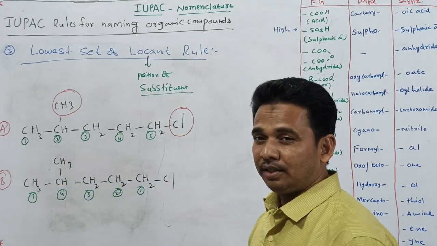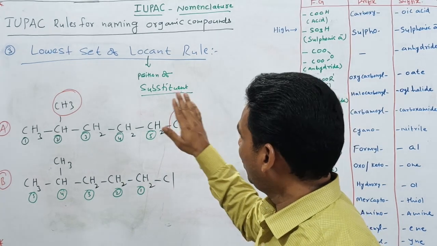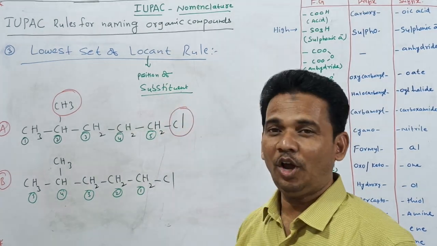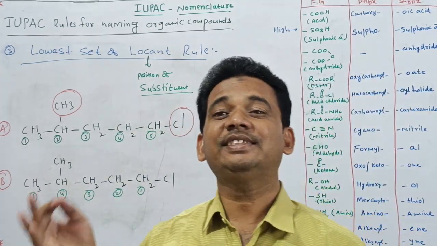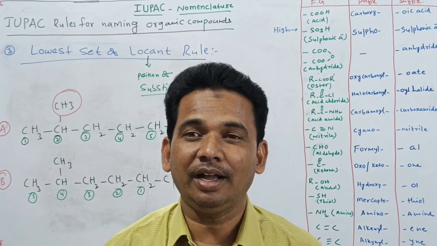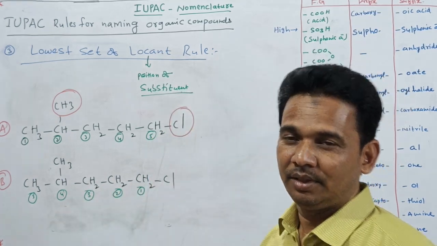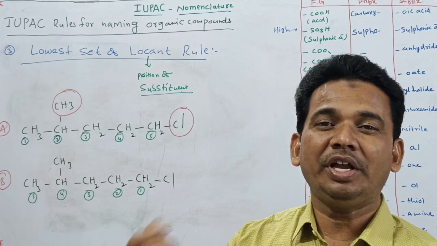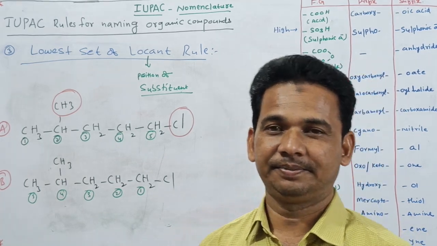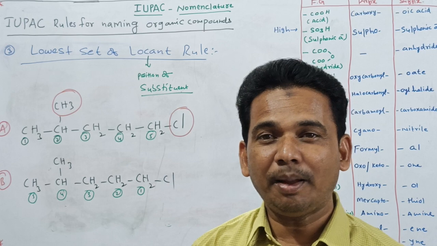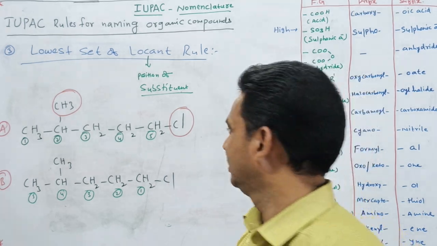See here, in the lowest set of locants rule, we have to see that both the substituents should get the lowest possible number. Both substituents must get the lowest possible number. We have to give the numbering in that order.